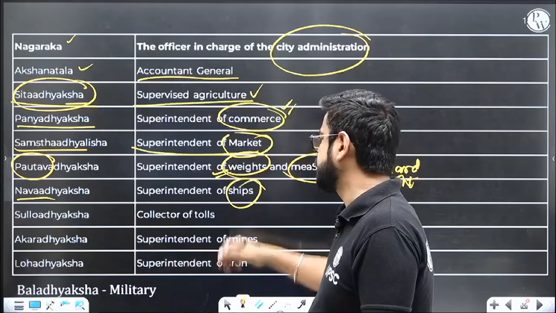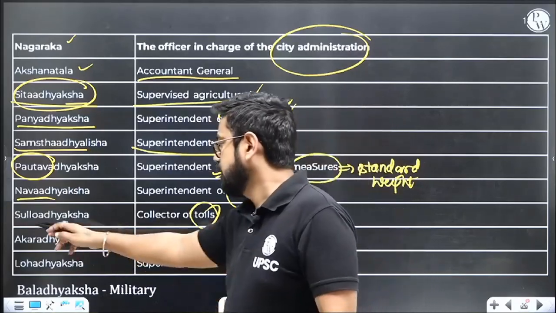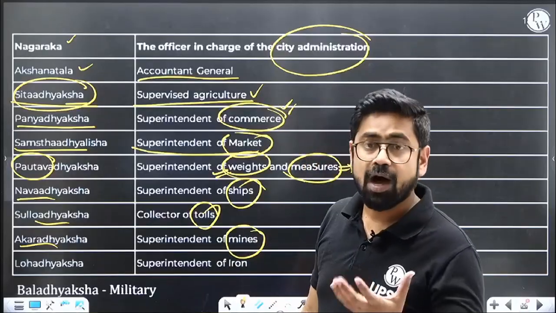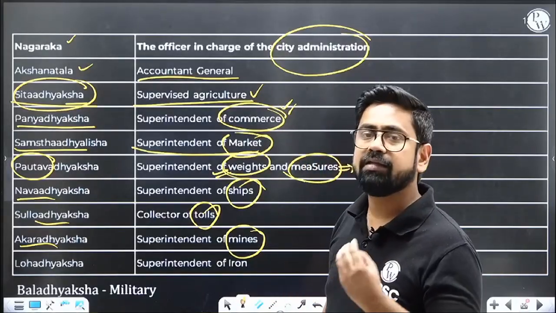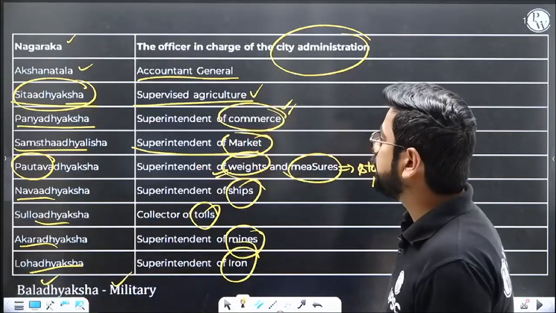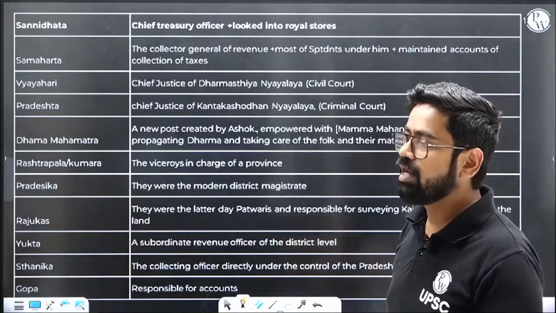Similarly, there is Nava Adhyaksh. So they have a navy as well. Superintendent of ships. Superintendent collector of tolls, Sula Adhyaksh. Akar Adhyaksh, the head of superintendent of mining. There is a proper department of mining. And iron, Loha, is so important that it is a separate department in itself, Loha Adhyaksh. Then Bala Adhyaksh is the military department. We are just observing how big and heavy this bureaucracy is.